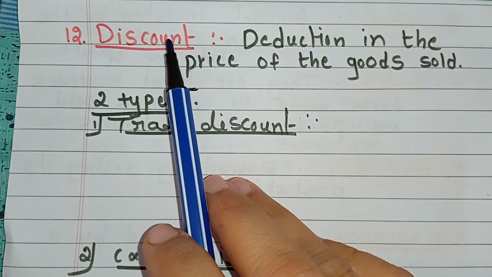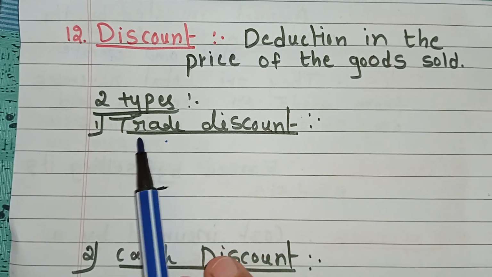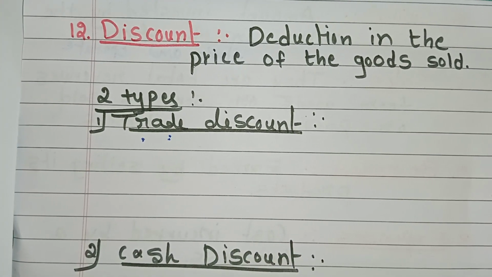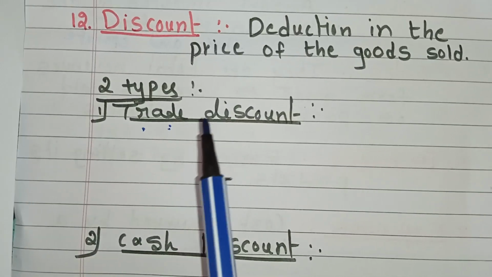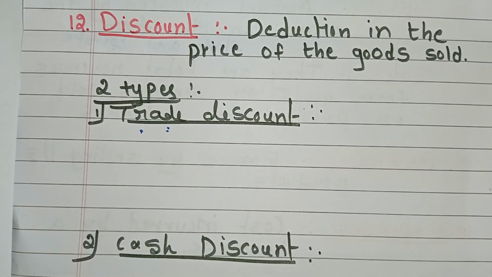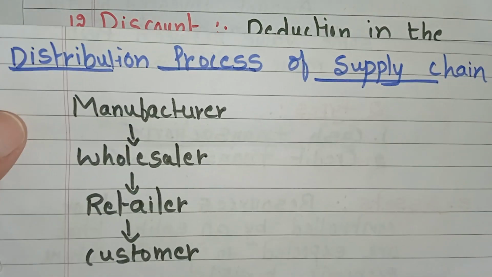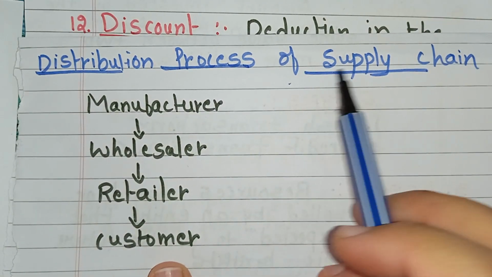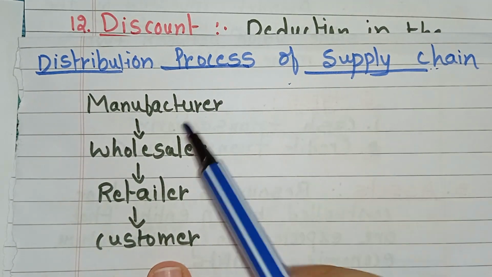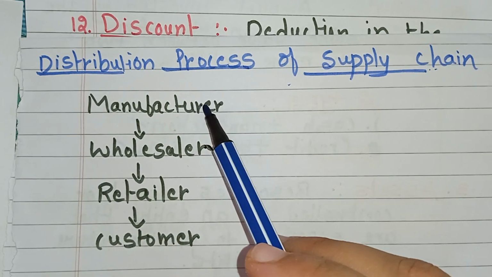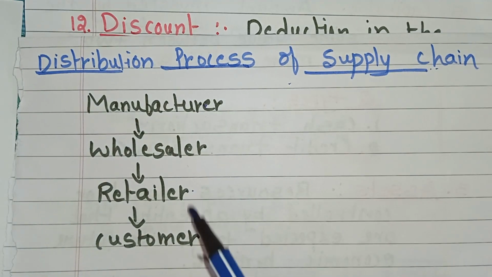In discount there are mainly two types, that is trade discount and cash discount. Before learning about trade discount and cash discount, I will explain the distribution process of the supply chain. In the distribution process of the supply chain, there are mainly four persons: manufacturers, wholesalers, retailers and customers.